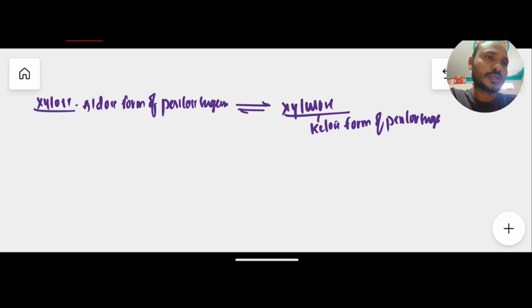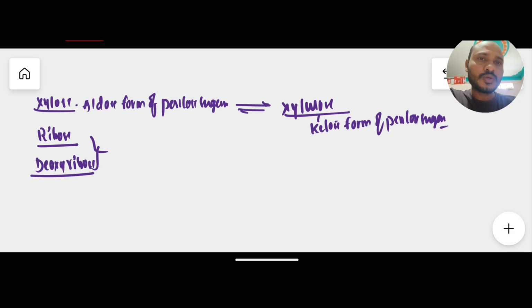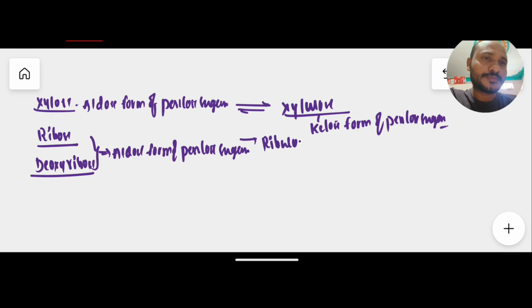Remember, previously we discussed ribose and deoxyribose. Both are also aldose forms of pentose sugar. But ribose has a ketose form, that is ribulose. But deoxyribose doesn't have one, not known.